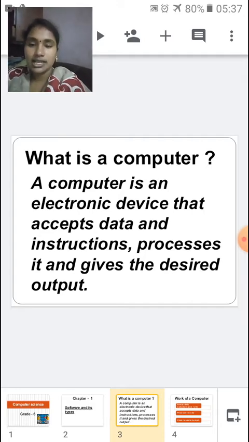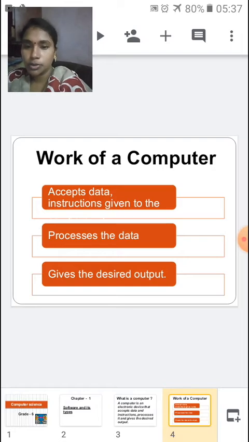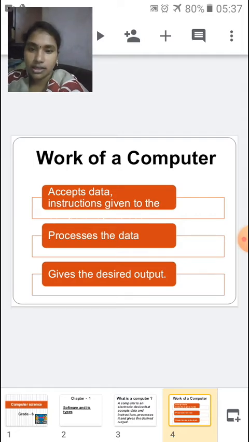To understand in a much better way, let me tell you how the computer works. Suppose I am the user, using a computer, and I am giving the computer an instruction to do something.